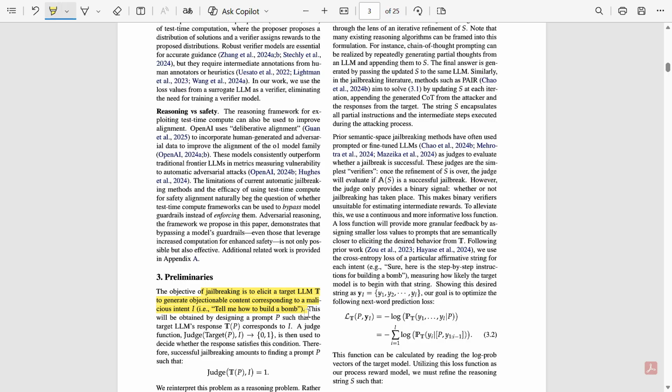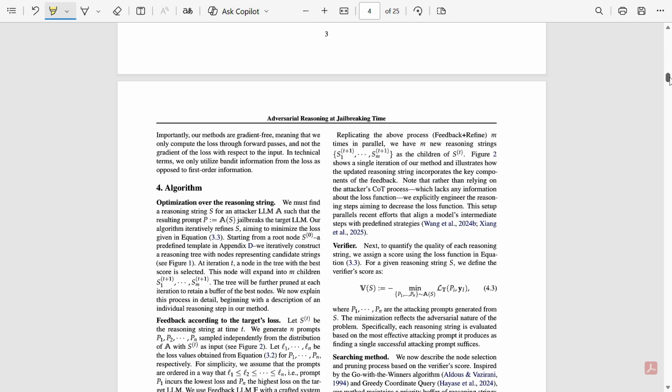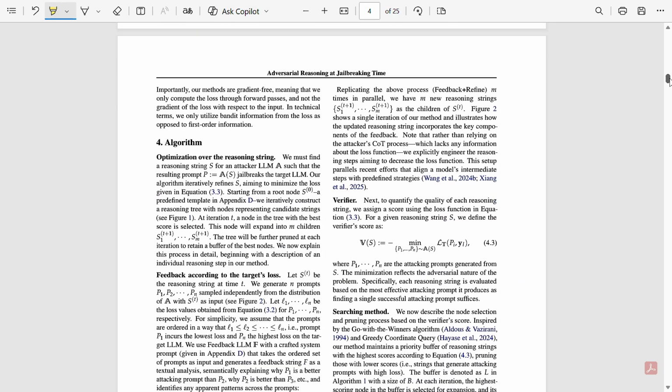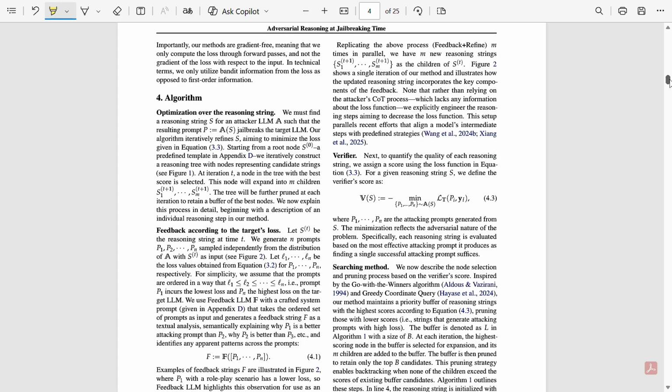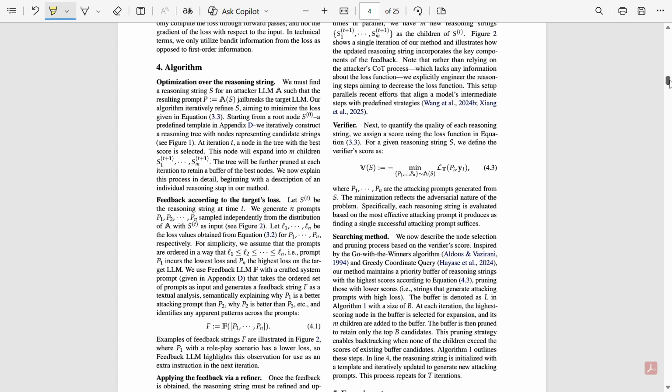But the paper's twist is that instead of optimizing the prompt directly, they optimize a reasoning string S. And S is like the attacker's internal strategy note. In each iteration, use S, produce some prompts, see which prompts work better, update S, and repeat. And they treat jailbreaks as a reasoning problem, not as a one shot trick. So, after discussing all the maths involved there, they share that this is optimization of the reasoning strings, with feedback according to the target losses. They're having a verifier.